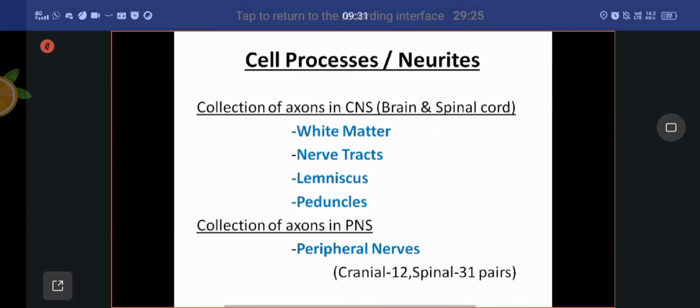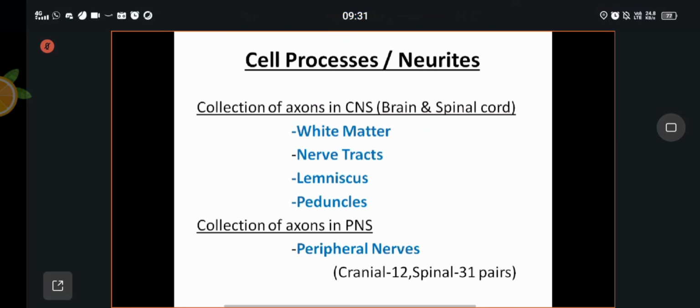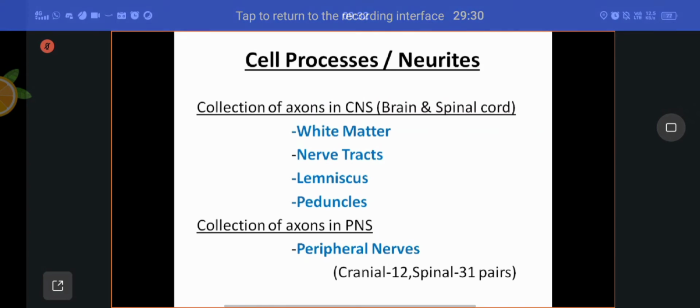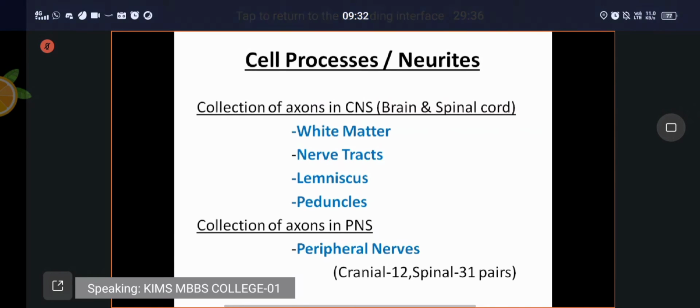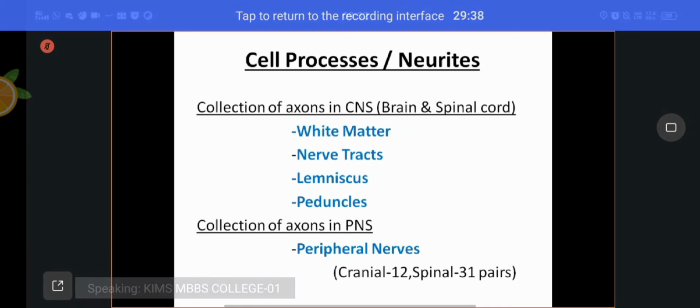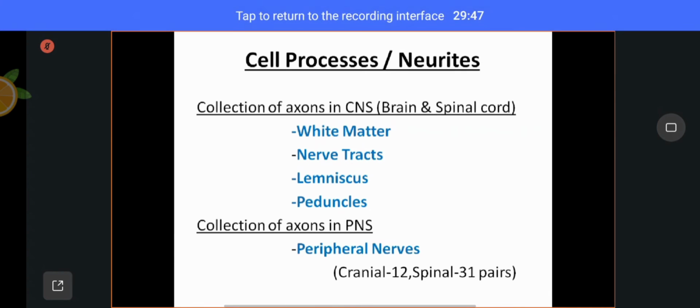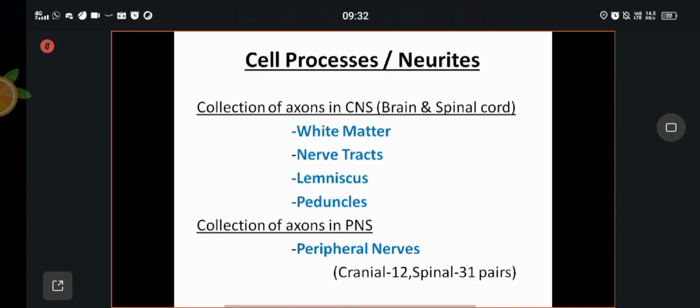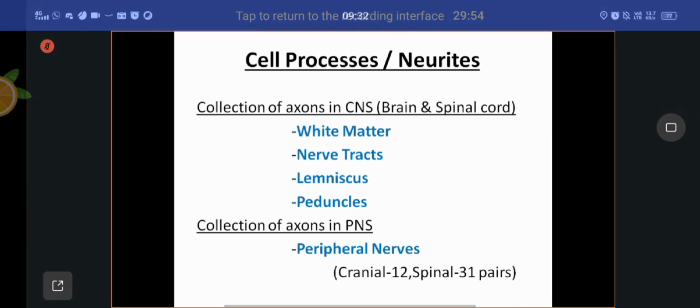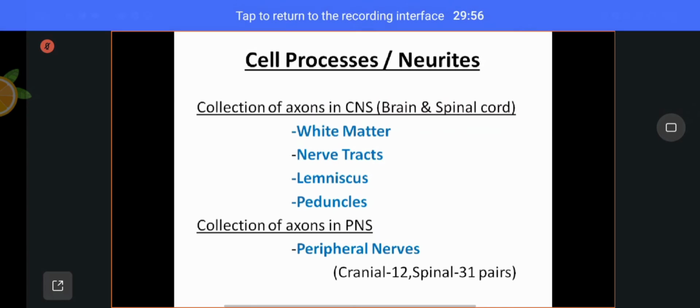The cerebellum is attached to the brainstem by means of 3 pairs of peduncles: superior cerebellar peduncle, middle cerebellar peduncle, inferior cerebellar peduncle. Whenever you come across white matter, nerve tracts, lemniscus or peduncles, you have to think that these are all collections of axons, all myelinated, hence they appear white in color, hence that matter is called white matter.